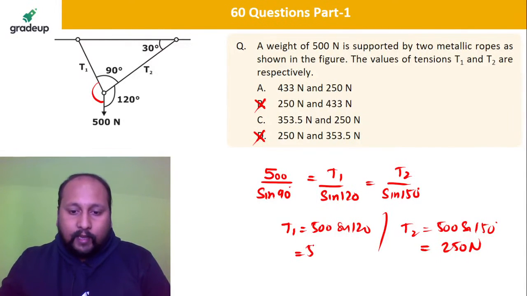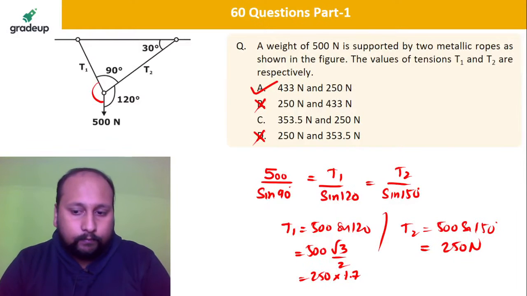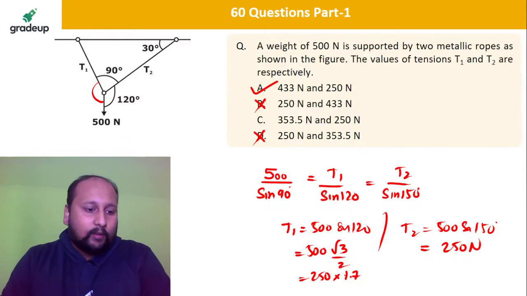So this is 500 into root 3 by 2, that is equal to 250 into root 3, that means 1.7 times 250. So approximately it will be 433, I suppose. Option A. Because T2 value is 250.